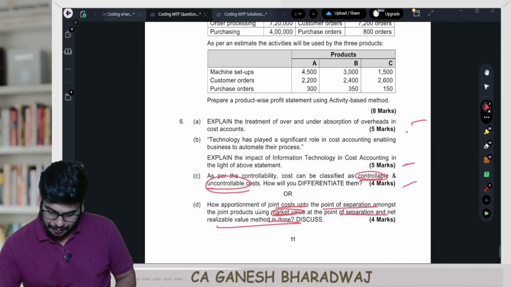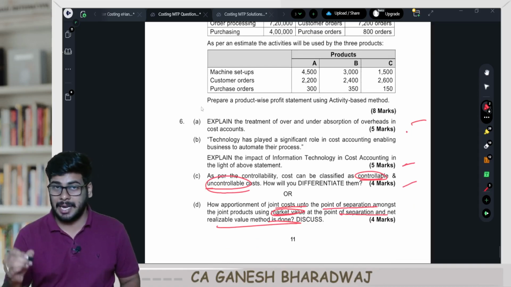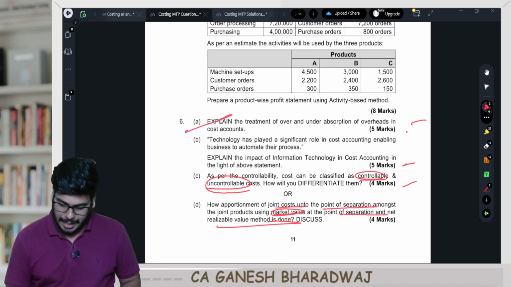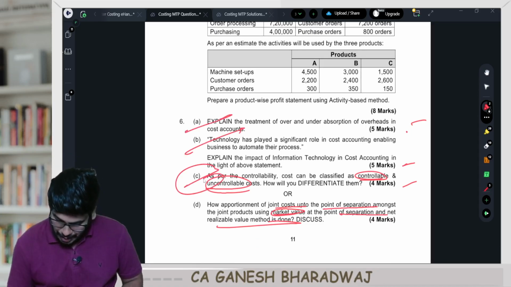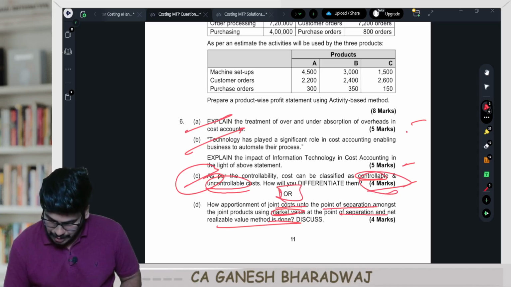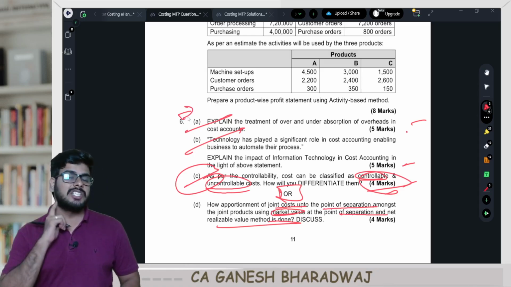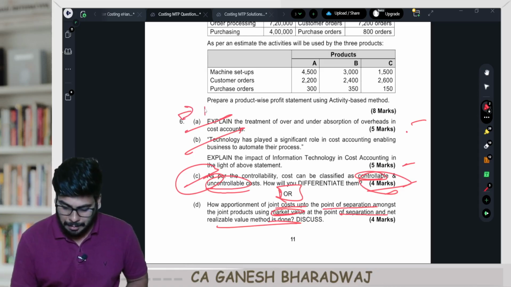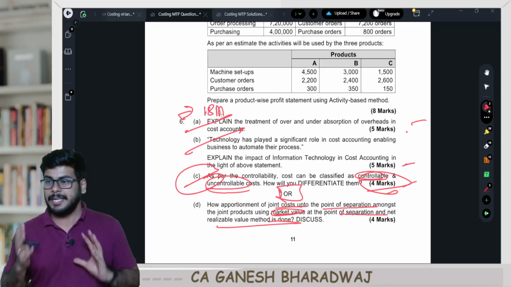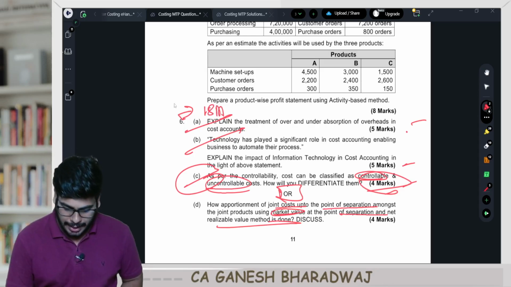See, this is how they have given. Look at this. Question number 6, the last question of theory. So they have given A, B. In the C part, which carries 4 marks, they have given an internal choice. So technically speaking, this question number 6 alone comes for 18 marks. If you are attempting theory, there is an internal choice, right? Out of this, you need to write for 14 marks.